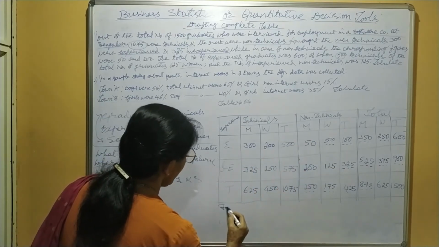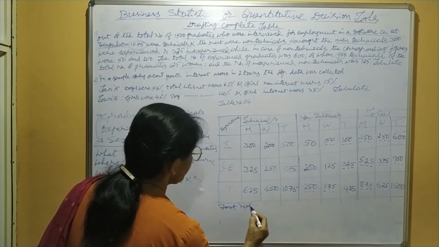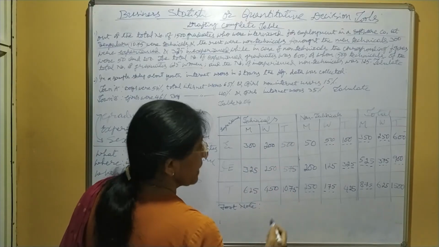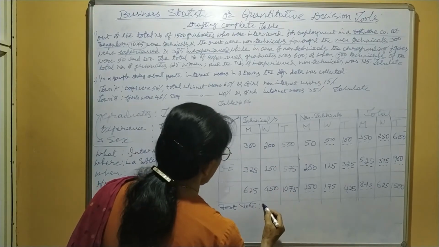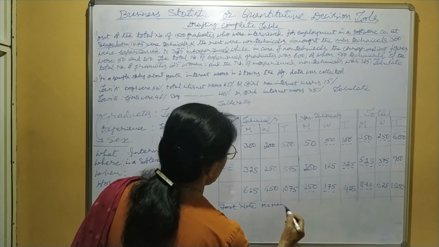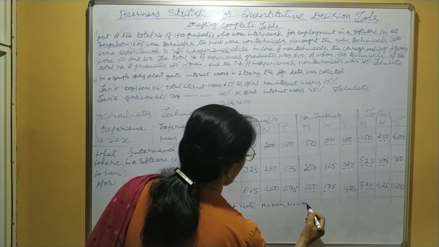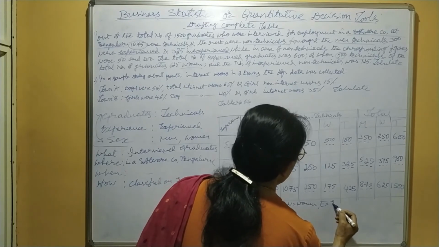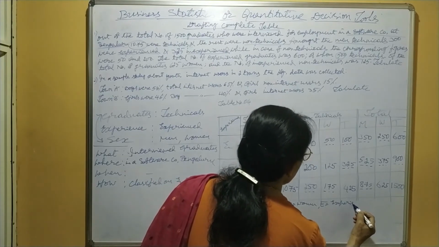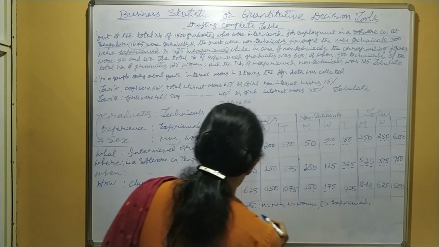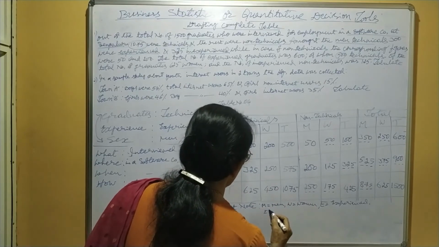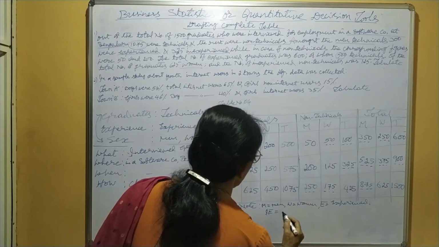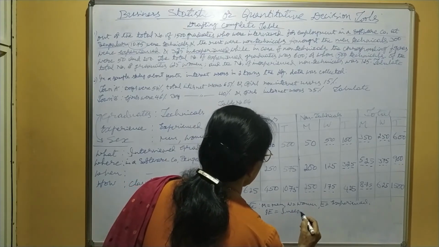Here, as usual, you have to write the footnote. The footnote is for the expansion of the abbreviations used: M equals men, W equals women, E equals experienced, IE equals inexperienced.